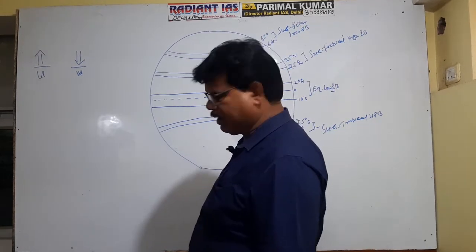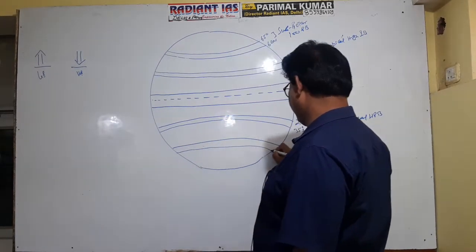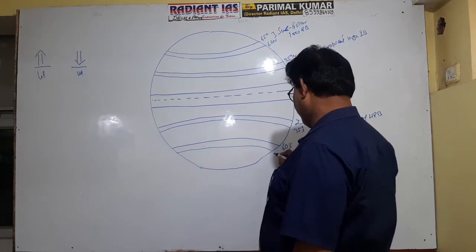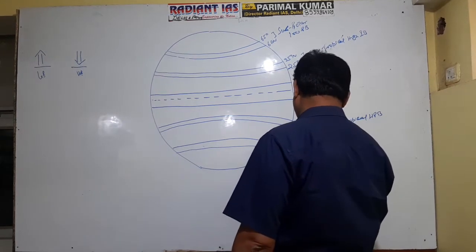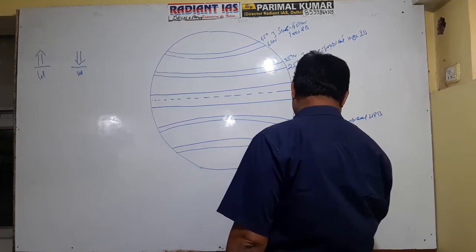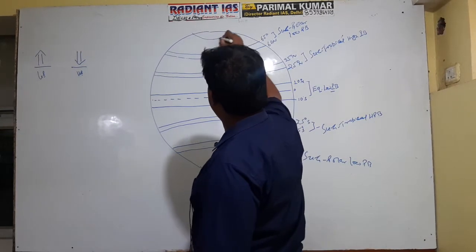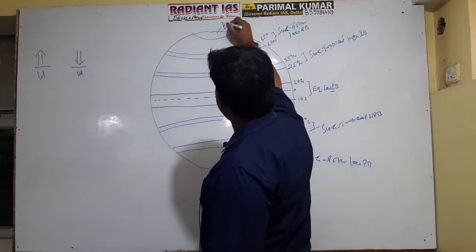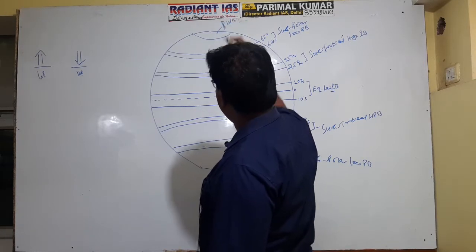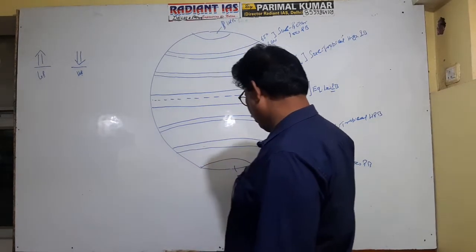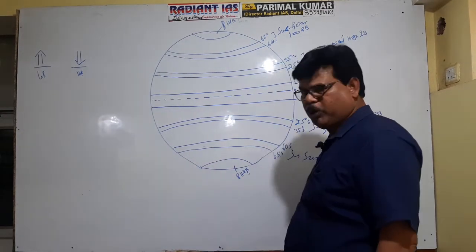In the northern hemisphere, and also in the southern hemisphere, the same, that is 60 degrees south to 65 degrees south, there is a subpolar low pressure belt, and at the pole there is a polar high pressure belt. Polar high pressure belt at the north pole, also a polar high pressure belt at the south pole. It is clear now?